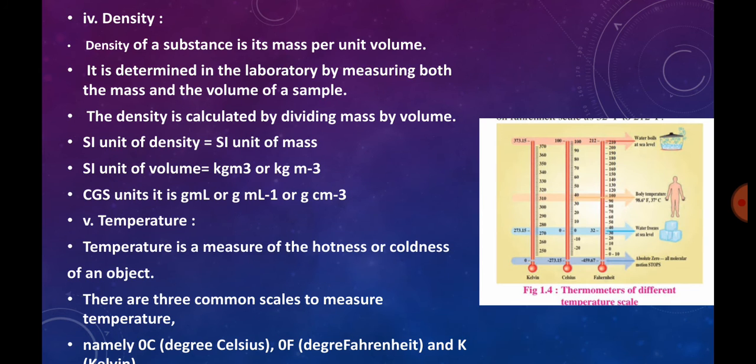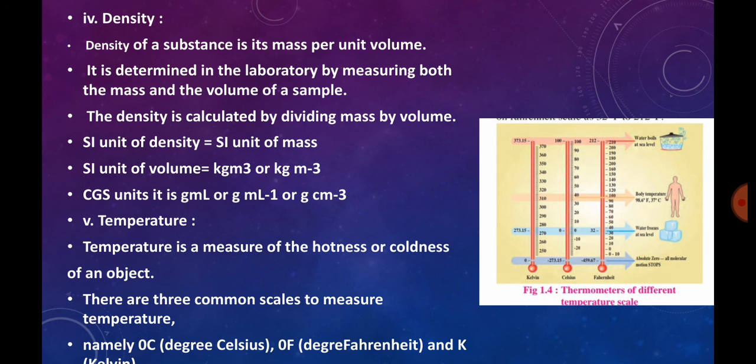So next, going with density. So density is nothing but a substance's mass per unit volume. Mass per unit volume, we call it density. It is determined in the laboratory by measuring both the mass and the volume of a sample. The density is calculated by dividing mass by volume, m by v. So SI unit of density is based on SI unit of mass and SI unit of volume, which is kg per meter cube. The CGS unit is gram per centimeter cube. So this is about the density.